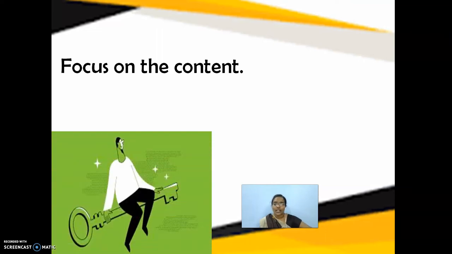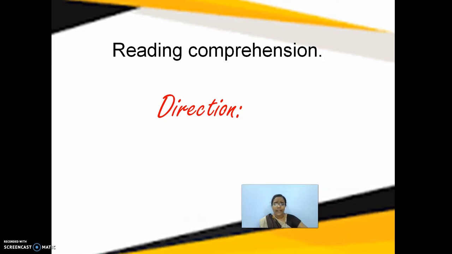And now what I am going to tell you is, once you focus on the content, once you find the keywords, you can easily understand the paragraph. Is it right, children? Next, a reading comprehension, there will be a direction. What is the direction called as? It will be given like, read the given passage carefully and answer the questions given below.